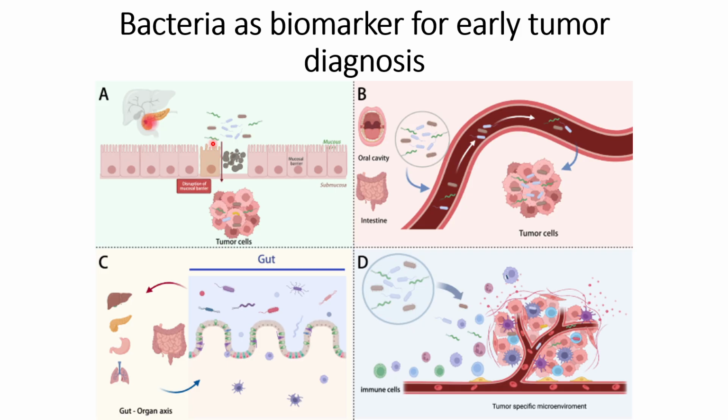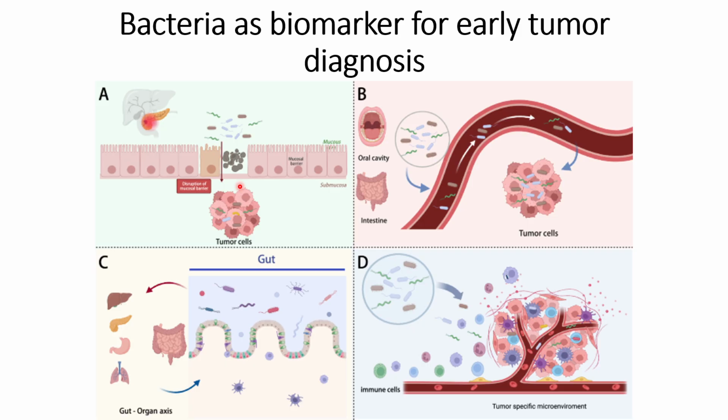First one is through decreased or damaged mucosal barriers. Tumors usually cause changes in mutations, and that might lead to damaged mucosal barriers. The first line of defense against bacteria infecting human beings is these mucosal barriers. So those opportunistic bacteria will pass through the mucosal barriers and reach the tumor cells. This is the first line of defense.